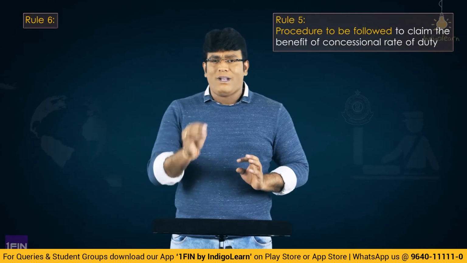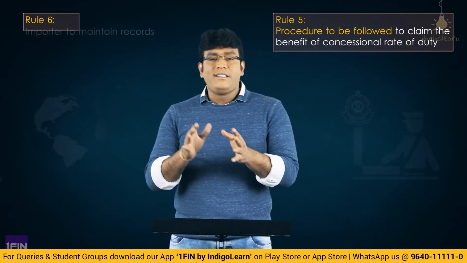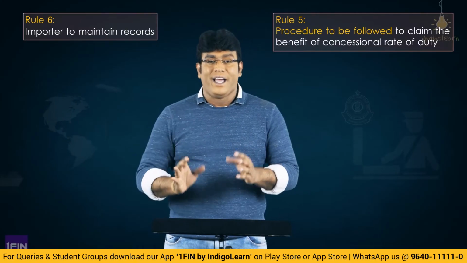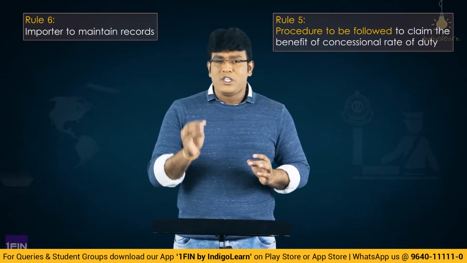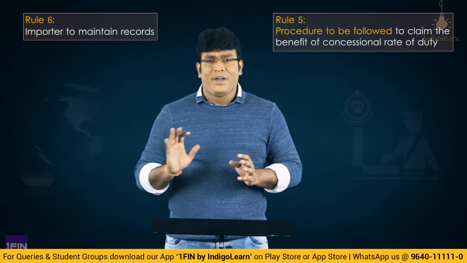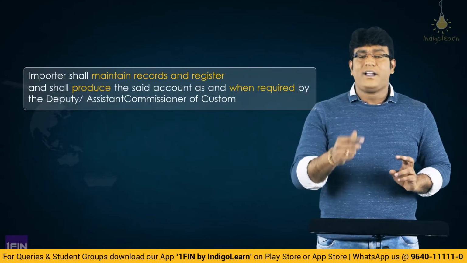And rule 5 talks about the procedure to be followed. Now let's look at rule 6, my dear friends, which deals with the concept of maintenance of records. The records are data that is required to be maintained by the importer who is enjoying the benefit of concessional rate of duty under exemption notification. He is required to maintain certain details and specific records and registers, and he will be required to submit that information to the assistant or deputy commissioner as and when required by them.